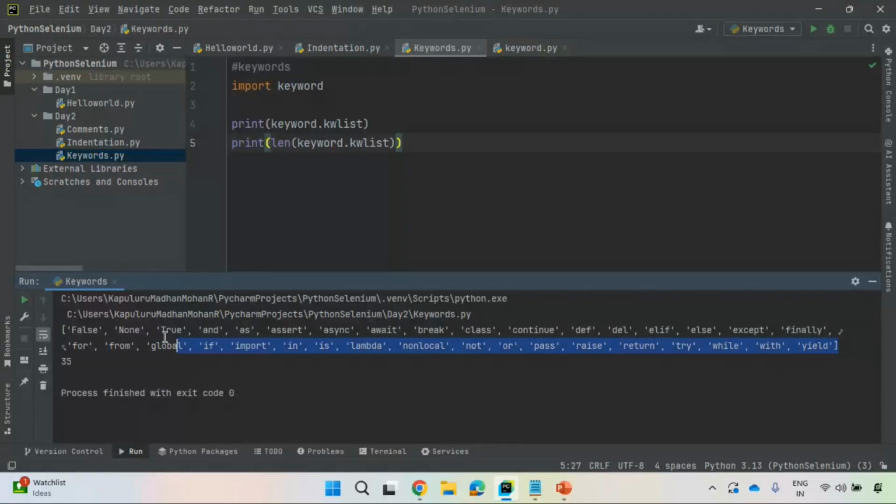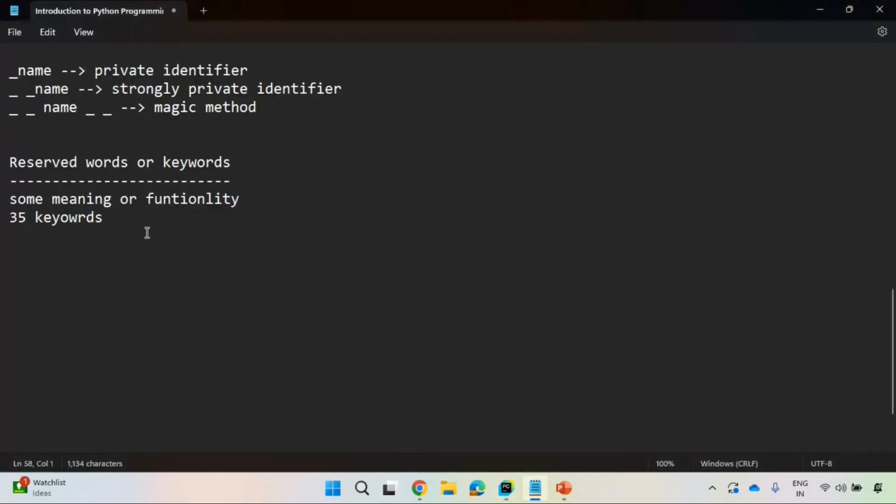What are the keywords? You should never forget this. You should remember this. It is very easy. Every time we will use these keywords for specific purposes. So keywords are reserved words. They represent some meaning or functionality, right? So there are total 35 keywords in Python.